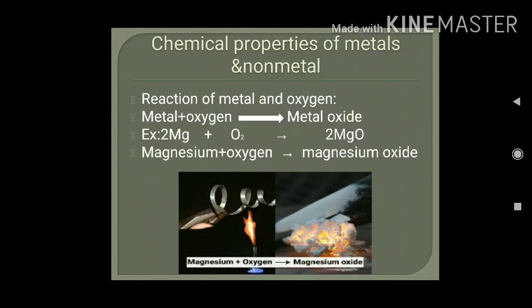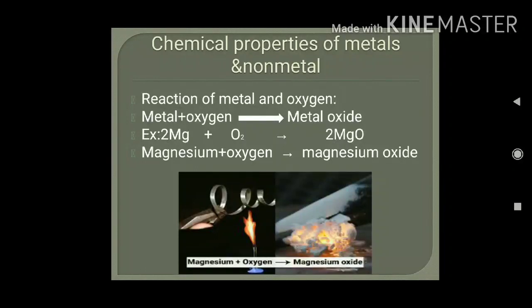Next, we'll discuss one more important aspect of this chapter, that is, the chemical properties of metals and non-metals. First, the reaction of metal with oxygen. What happens when a metal reacts with oxygen? Yes, it will form metal oxide.